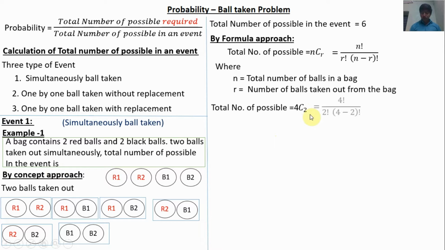4C2. So 4 factorial divided by 2 factorial into 4 minus 2 factorial. 4 factorial means 1 into 2 into 3 into 4. 2 factorial means 1 into 2. So we will get the answer as 6. The total number of possibles is equal to 6. The result for the conceptual approach and the formula approach are both the same.